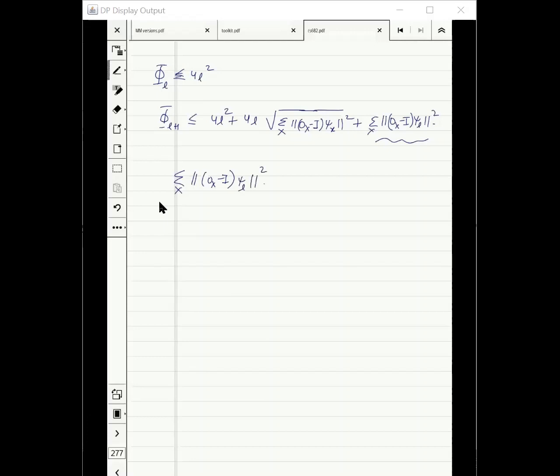Rest I have in control. Remember, psi L was summation over x AXX. Correct? In that case, what will be OX minus I psi L?